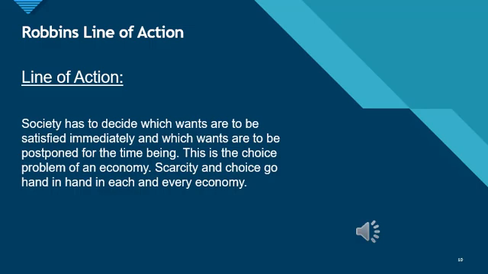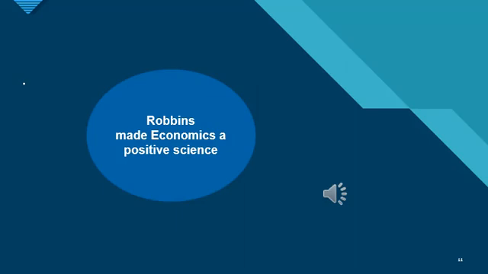A particular line of action should be adopted by the economy to solve the problems. My dear students, at this time we need to stay at home and we should invest more in hand sanitizers and cleaning materials. And we should postpone other wants like shopping for expensive things. So, Robbins made economics a positive science.